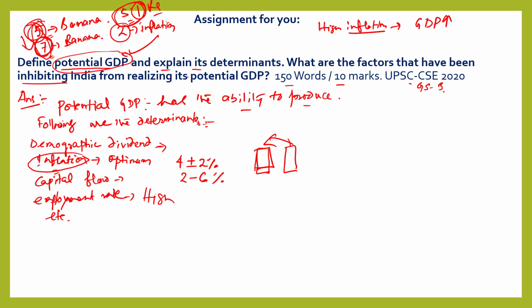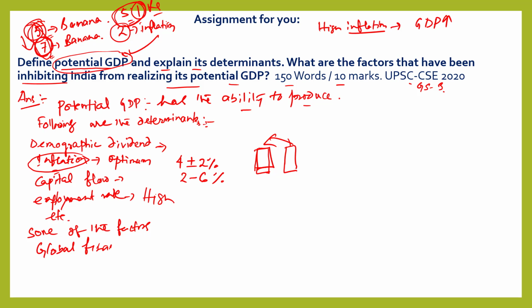And the next part is, what are the factors that have been prohibiting India from realizing its potential GDP? Now write here some of the factors which are inhibiting India from realizing its potential GDP. One factor is the global financial crisis.